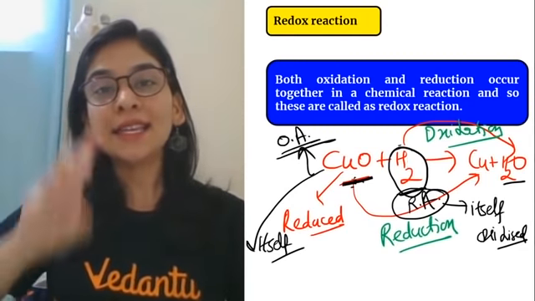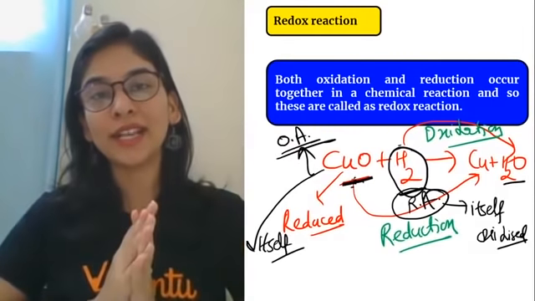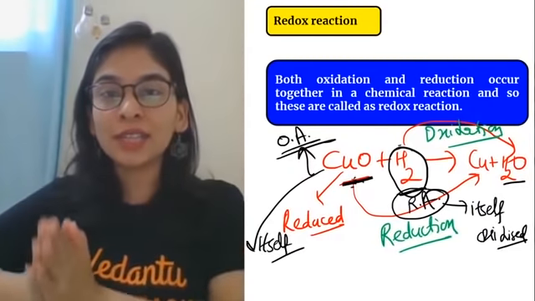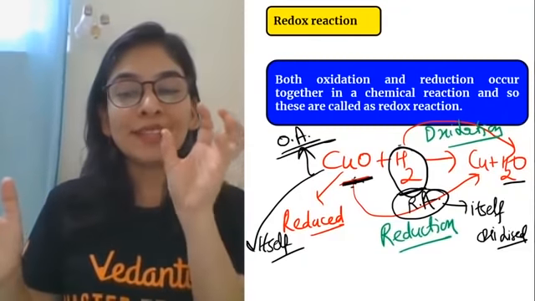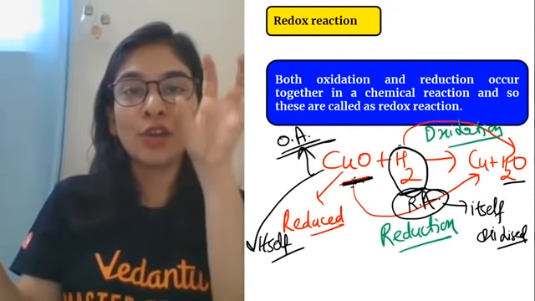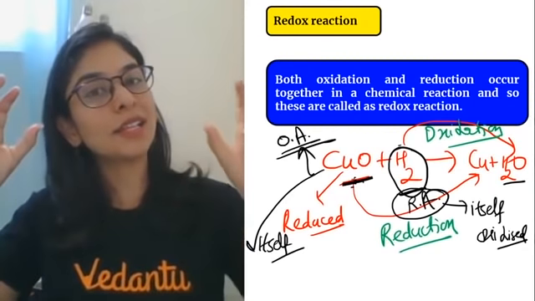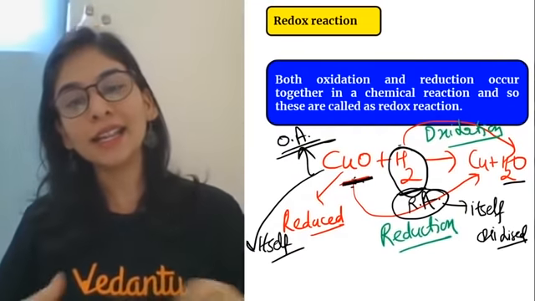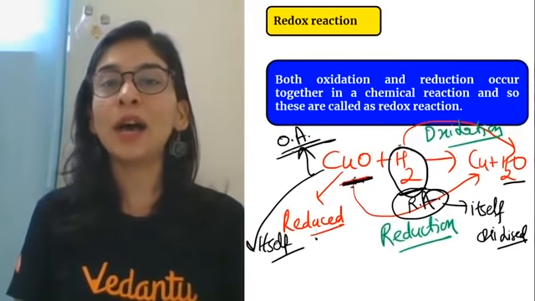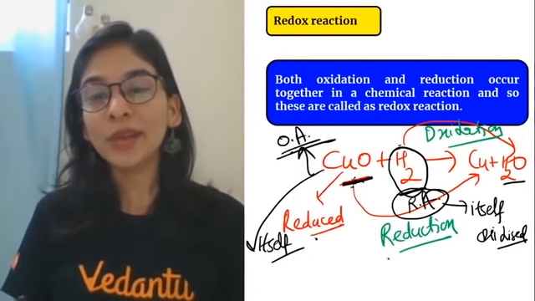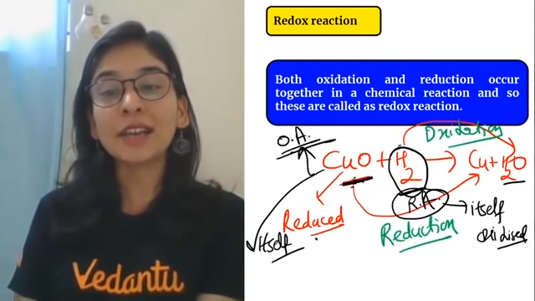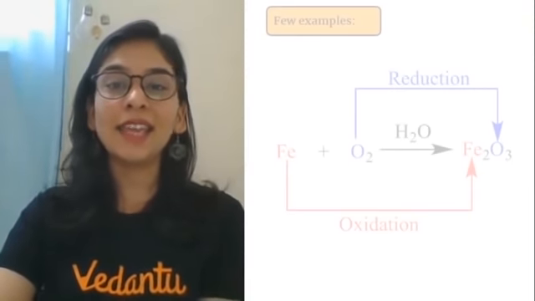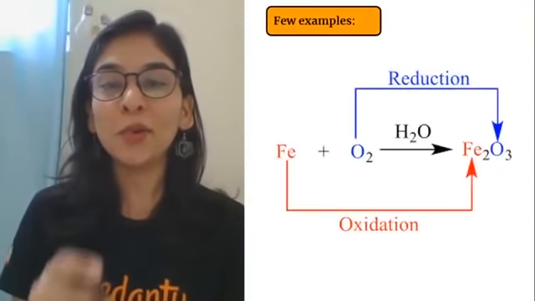So students, this reaction is very, very important from the exam point of view, that in one reaction you can see one substance is reducing, other is oxidizing, one substance is helping the other to oxidize, called as oxidizing agent, one substance is helping the other to get reduced, so called as reducing agent. ये टर्म आपको याद रखना है, जहां reduce लिखा दिखे वहां OA लिख दो, oxidizing agent. Where you can see written oxidation, वहां लिख दो वो substance act as reducing agent. ठीक है, ये याद रखना है आपको. I will tell you in one more example, students.